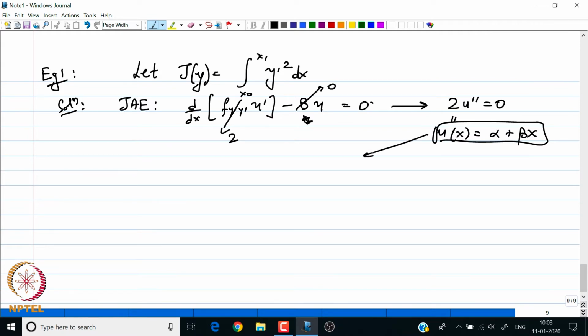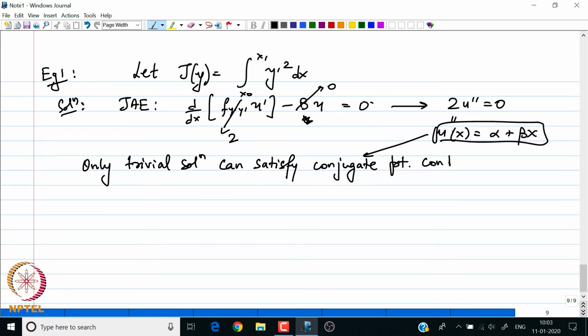And from here I can see that only the trivial solution will satisfy the conjugate point condition given by u of x naught is equal to u of kappa is equal to 0 for kappa not equal to x naught, right.